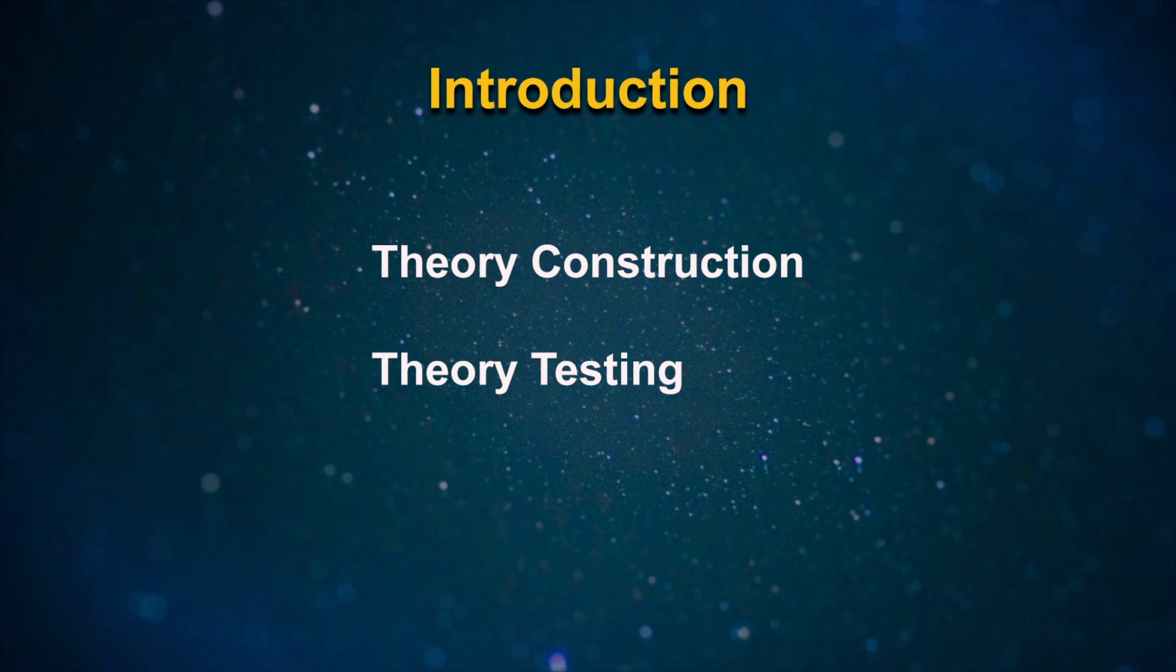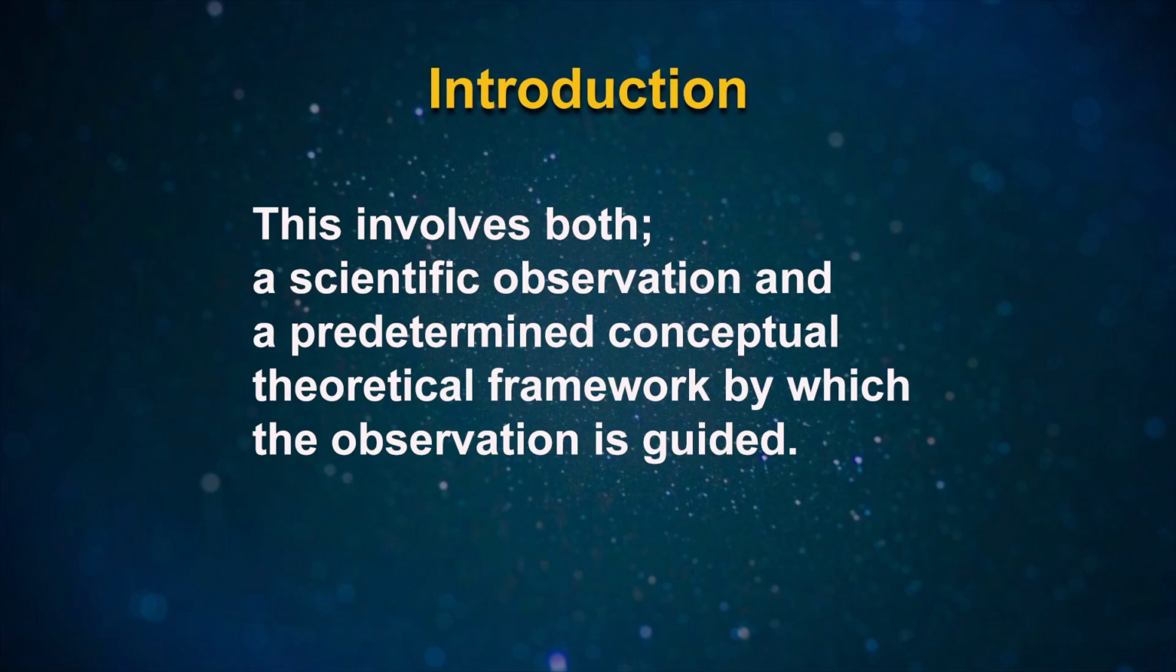For example, it is a fact that in the last 100 years, social mobility has increased. This fact is not merely based on random observation, but it is an empirically verified statement about phenomena. This involves both a scientific observation and a predetermined conceptual theoretical framework by which the observation is guided. In this lesson, the conceptual theoretical level of social research has been explained with the help of basic elements such as concept, constructs and variables.